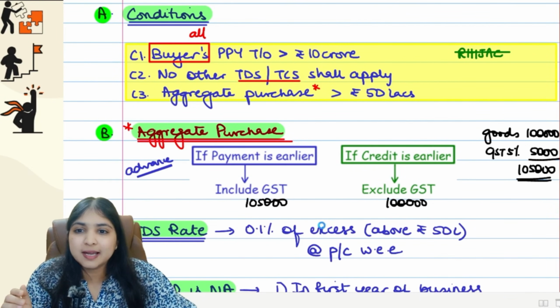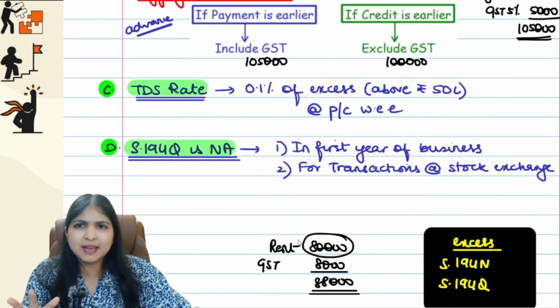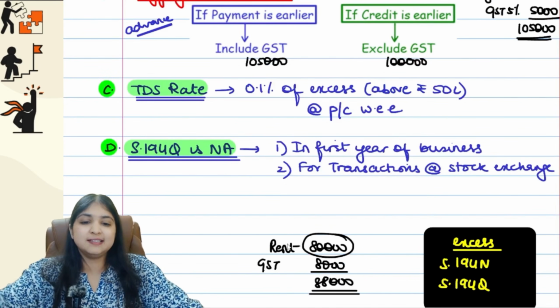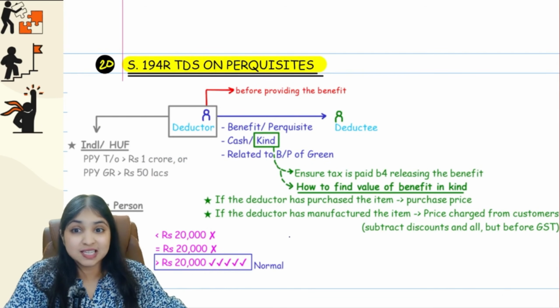Alright, so that's it, guys. This is it with 194Q. So until now, we have learned most of the TDS sections. Only two TDS sections are left, 194R and 194T. Let's take them up one by one.